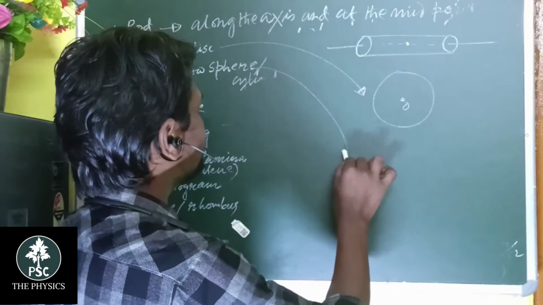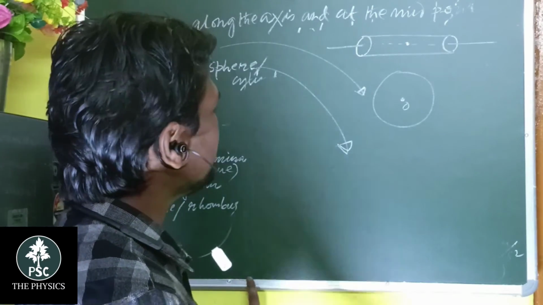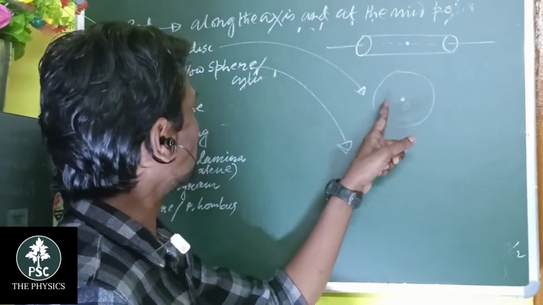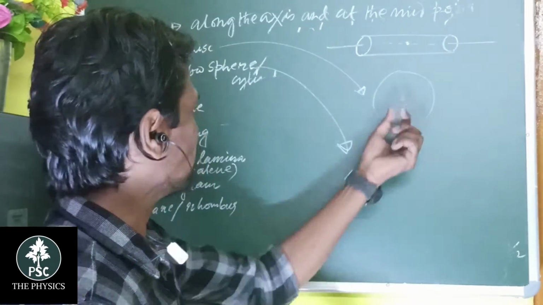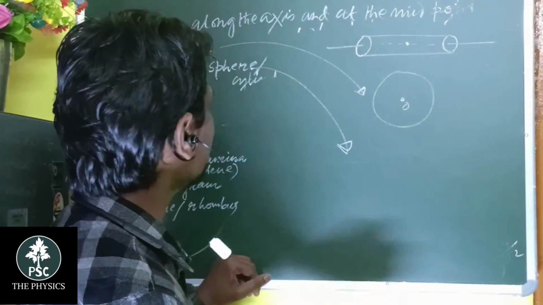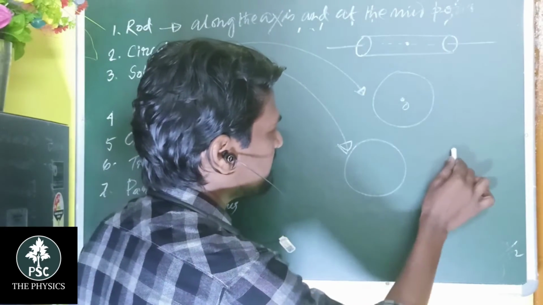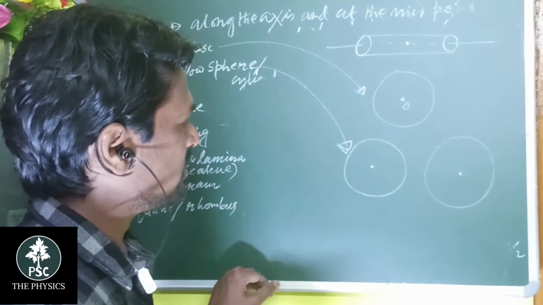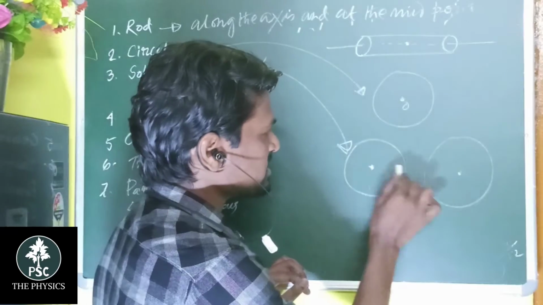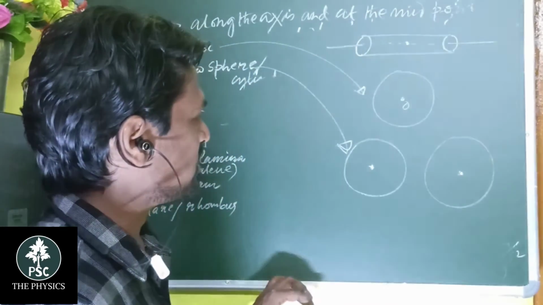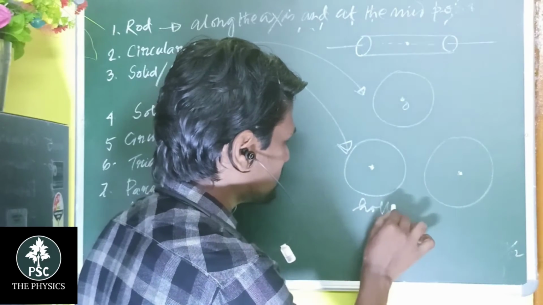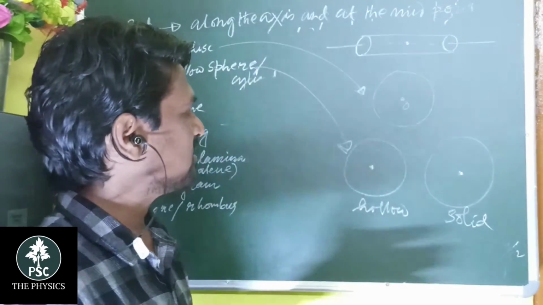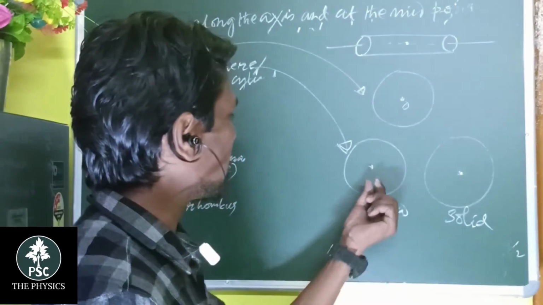We have read the great mythology related to the chakra, Vishnu and Vishnu's chakra. So this is the actual point of the center of gravity. Next, a solid or hollow sphere. If it is solid and if it is a hollow sphere, then for both cases the CG lies at the center. So this is the center, and this is the center of the hollow one. Whether it is hollow or solid, for both cases the center of gravity lies at the center.